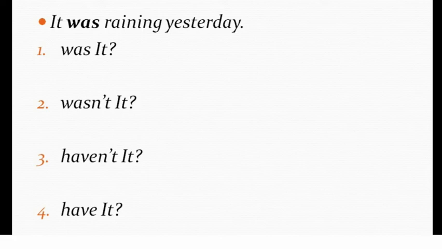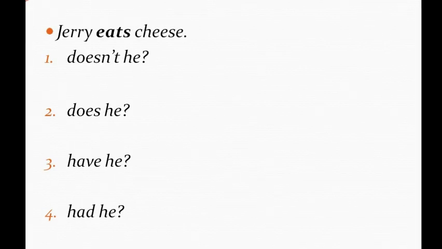Let's get to the third example. The third example is Jerry eats cheese. It is a case when a modal verb is not present, and our case is simple present. Simple present means you have to use do or does. But here doesn't is there and does is there. Which do we have to use? We have to use doesn't because our sentence is positive, right?